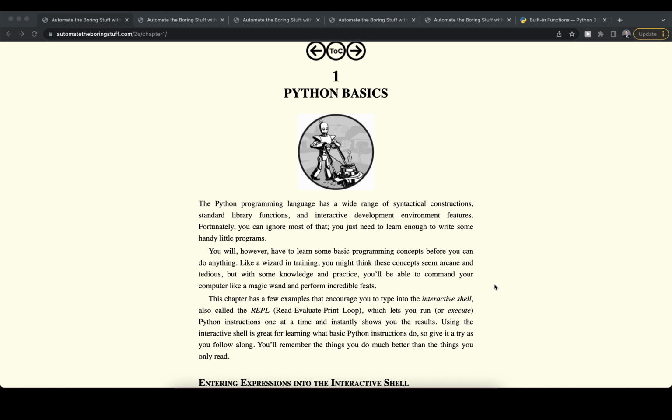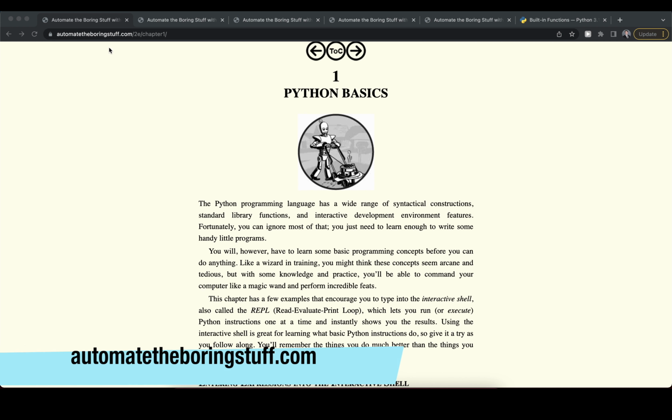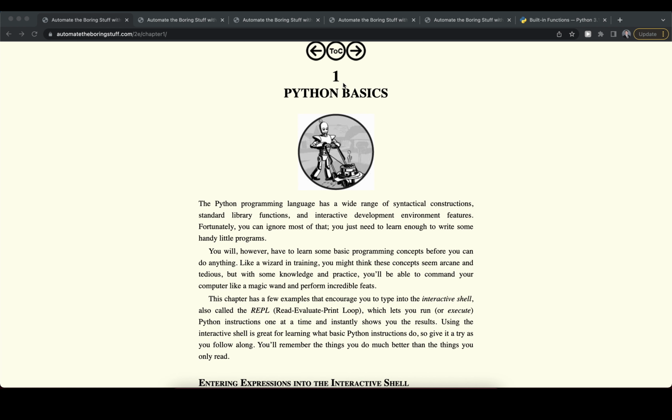So guys, we are continuing with Automating the Boring Stuff with Python. This book is available for free. If you head over to automatetheboringstuff.com, you can find the entire book in the current version. We will continue with Python basics in chapter 1. So let's dive right in.